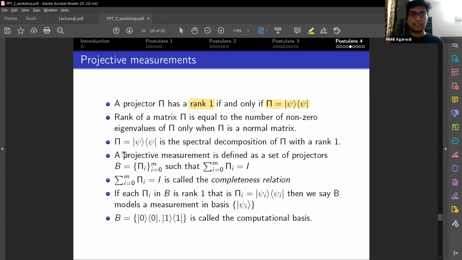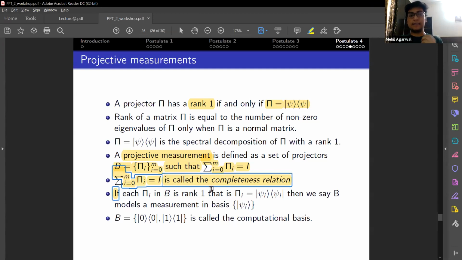A projective measurement is defined as a set of projectors with rank 1. Every projector should have rank 1, and the set of these projectors is called a projective measurement. This projective measurement should follow the law that the sum of the projectors is the identity. When you sum every individual projector in the projective measurement, you get the identity. This is called the completeness relation.